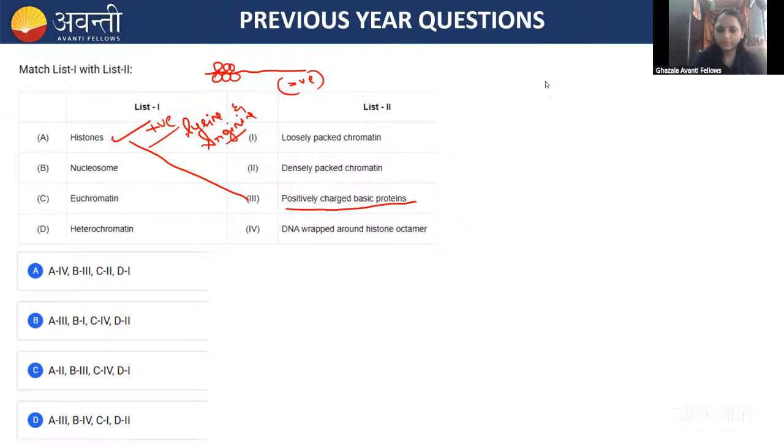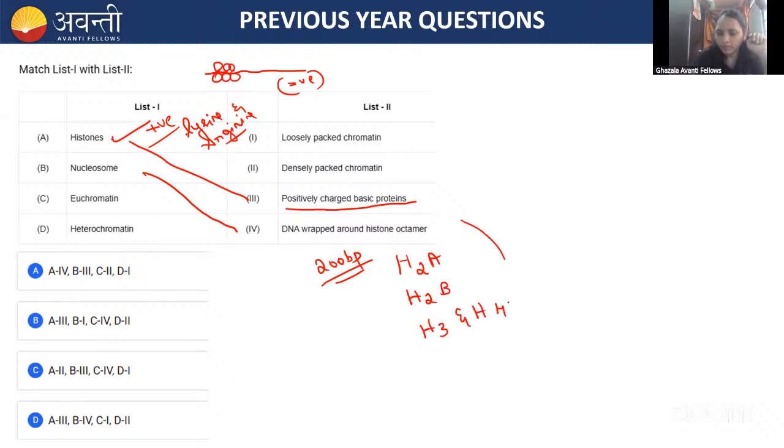And for the nucleosomes, you all know about the nucleosomes, right, guys? The DNA is wrapped around the histone octamer. How many base pairs of the DNA are wrapped around the histone octamer? 200 base pair. Remember, 200 base pair is wrapped around the histone octamer. And what are the histone proteins, guys? Histone octamers: H2A, H2B, H3, and H4. This will form twice. So that is called the histone octamer, which is wrapped around 200 base pair of the DNA. Okay, fine.